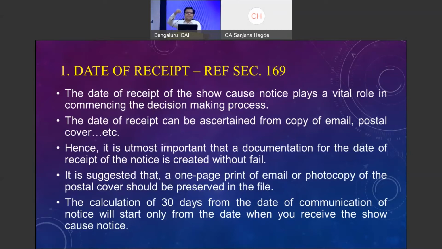If the case is a gone case, okay, there is no possibility of any arguments being presented. It has to be closed by the amount being paid as demanded. Then there is no other way than to pay the amount within the limited time available, so that at least penalties can be saved. So please preserve the date of receipt. One, take a printout of the email copy where the department mail ID is there, addressed to the assessee. Second, take a photocopy of the postal cover. Please guide the assessee to do so. Do not entertain the notices on WhatsApp.